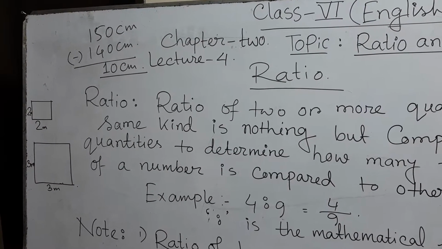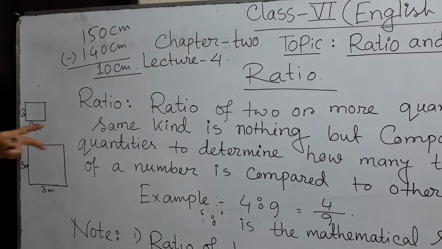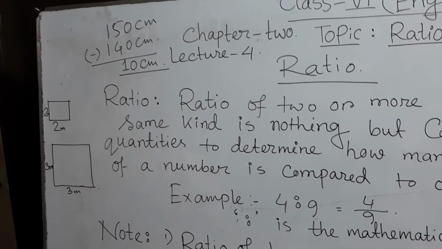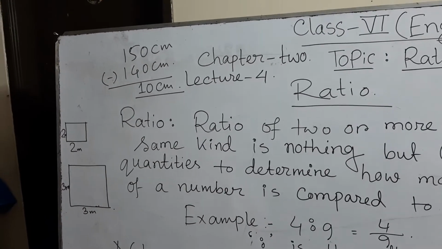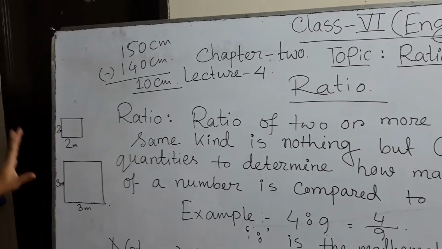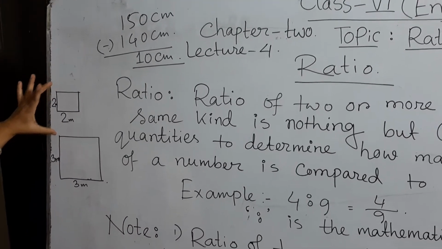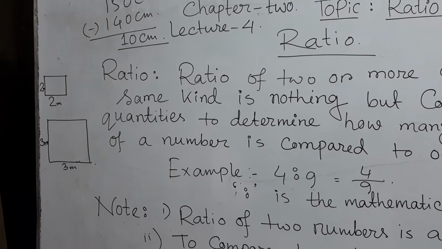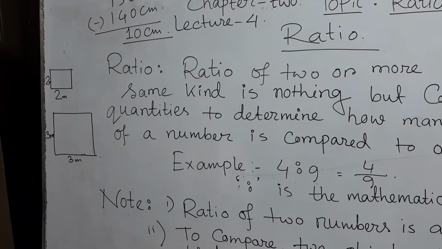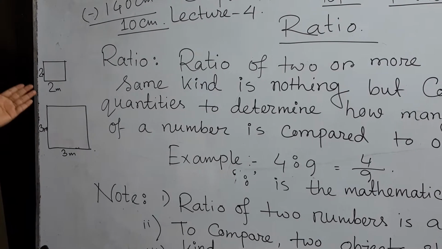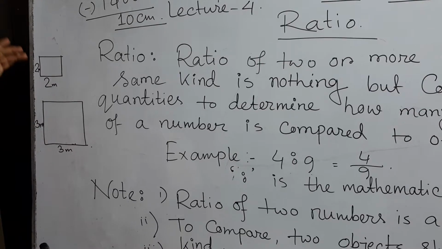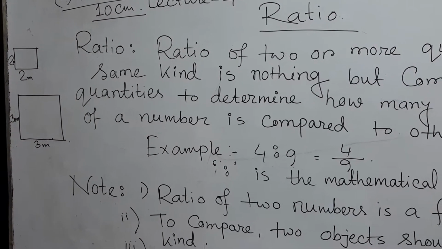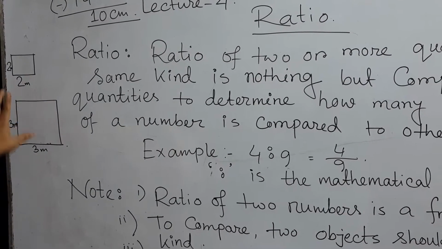You can't make a direct difference between these two squares. So you have to find the area of each square, and by finding how many times smaller or greater one square is than the other, you can compare these two squares.